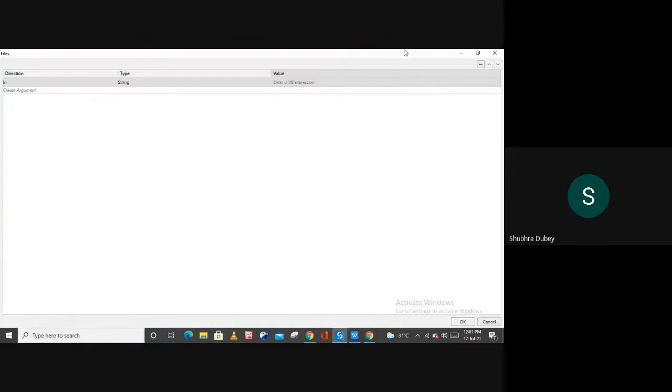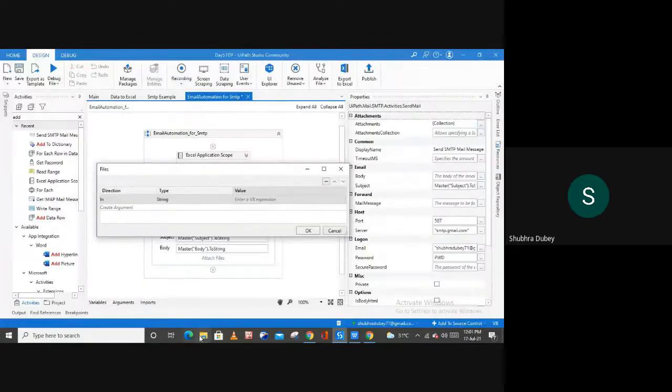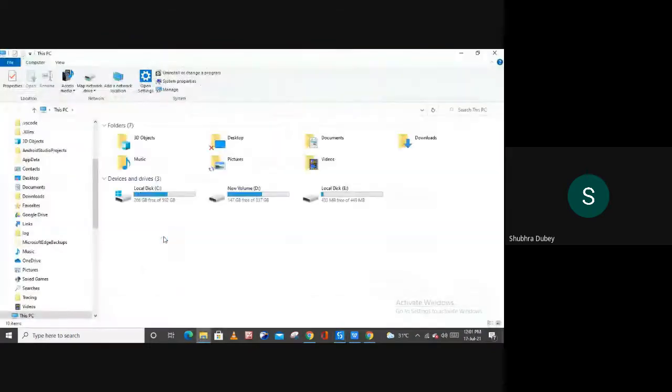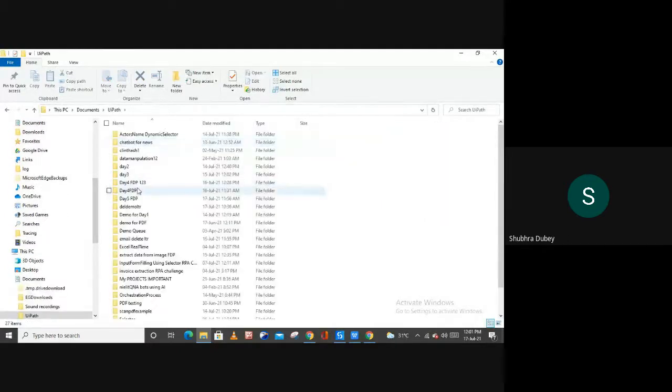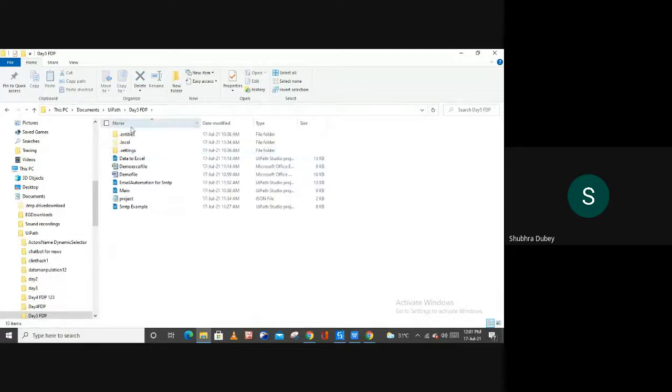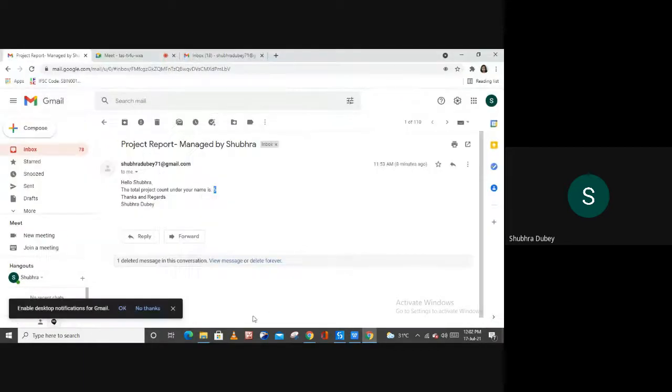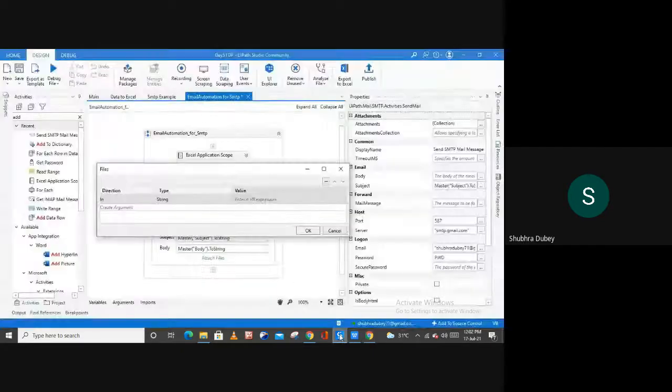first in this, let me copy the path of the file which I want to send. Let's suppose A550, and let's suppose I want to send this file, demo Excel file, right? So I have to copy the path of this file. So copy the path of this particular file. Copy the path from here and paste it here inside of the double quotation, right?